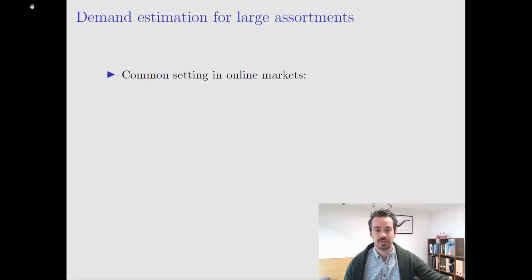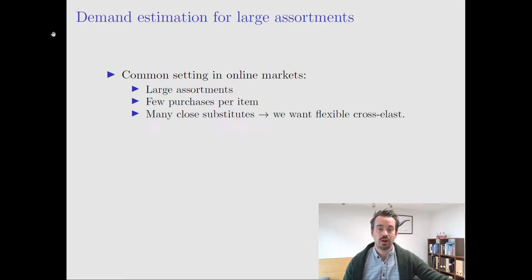What's very typical in this kind of setting, especially in online markets, is that consumers can choose from a large set of products. A lot of the products in the assortment are purchased relatively infrequently, and arguably, as we're growing our assortment, we tend to cover the relevant characteristic space more and more densely, which means there's going to be a lot of products in our assortment that are relatively close substitutes to each other, and hence understanding substitution patterns between those products is a first-order issue.